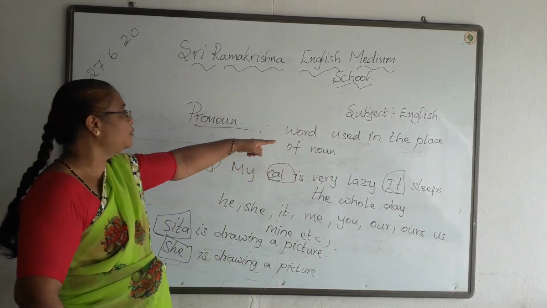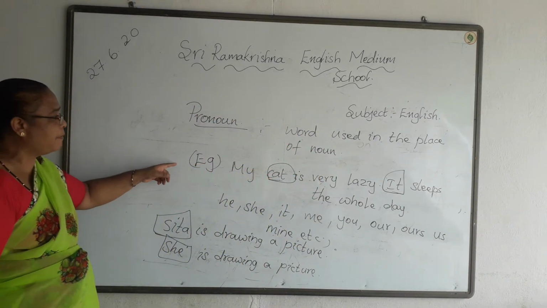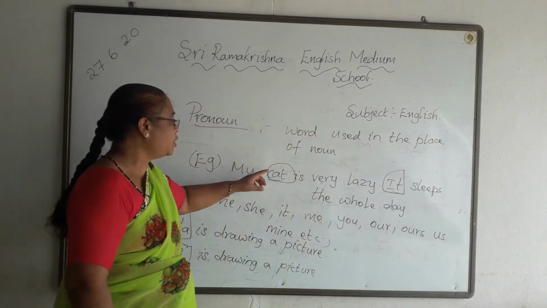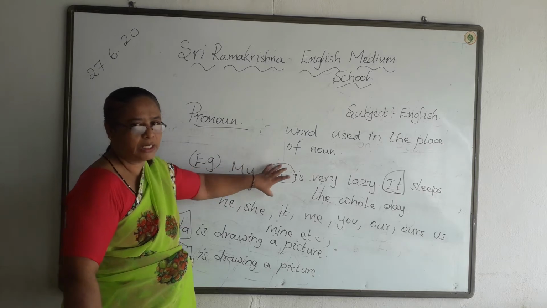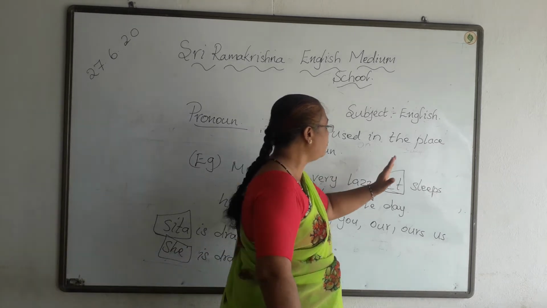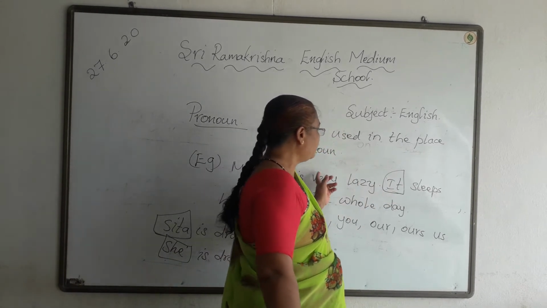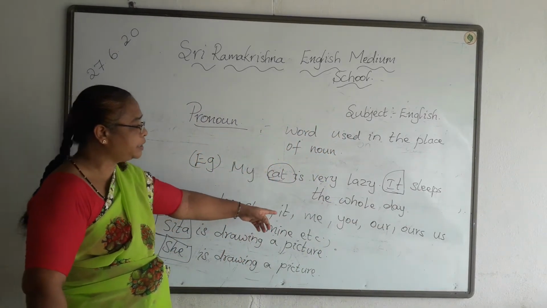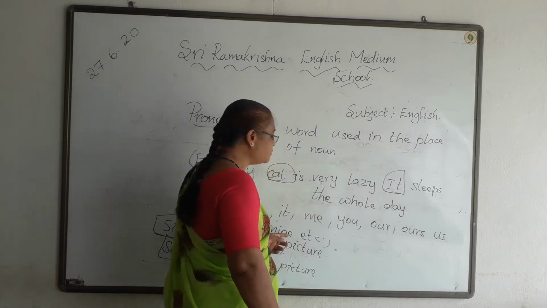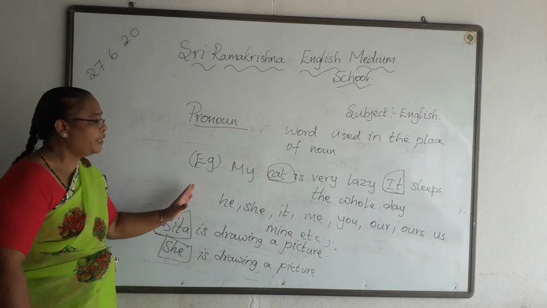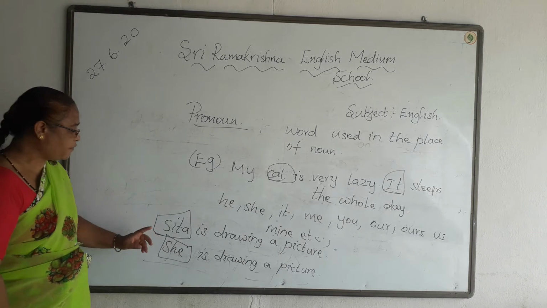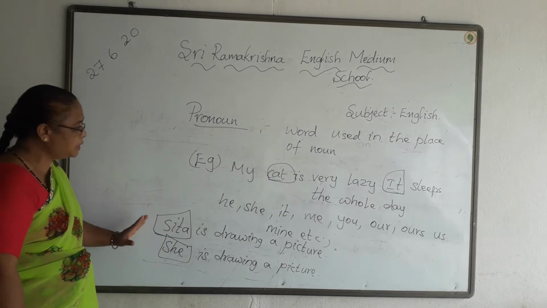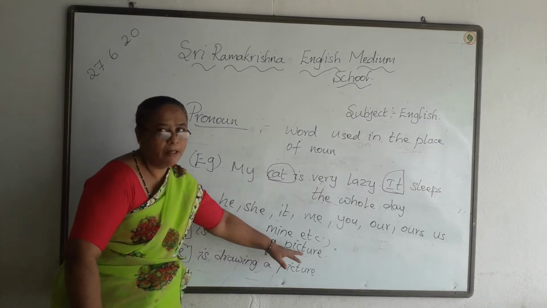So it is a word used in the place of noun. For example, my cat is very lazy. It sleeps the whole day. Instead of using the noun, I am not repeating the noun. Instead of that, I am using the pronoun. So instead of cat I am using it. It sleeps the whole day. So he, she, it, me, you, are, us, mine, etc. These are a few examples. So suppose if I write Sita is drawing a picture, instead of writing Sita I am using a pronoun. She is drawing a picture.